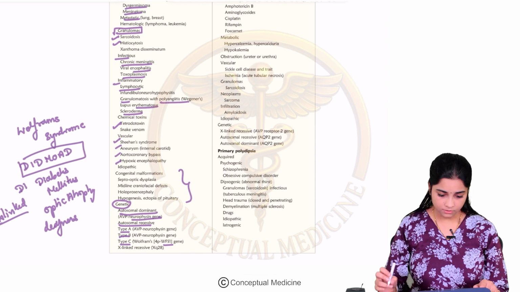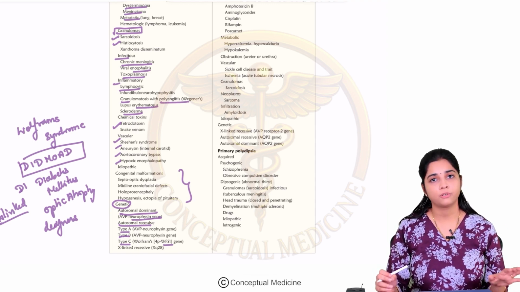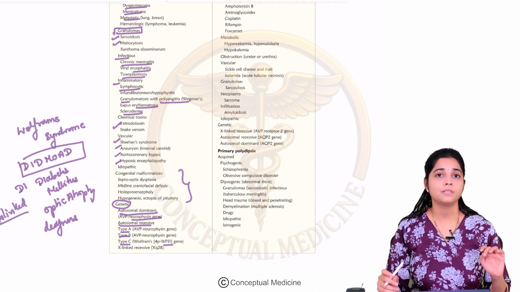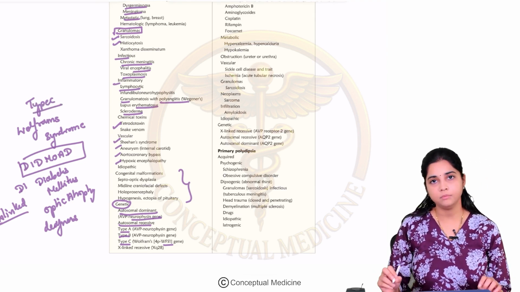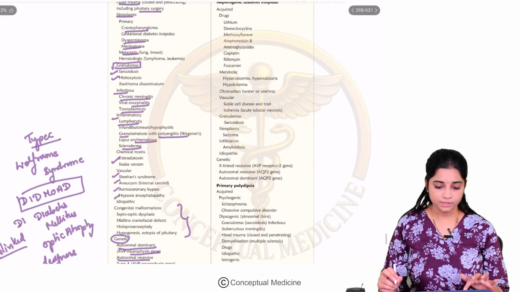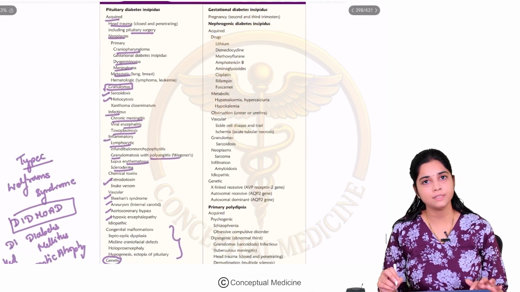Okay. So genetic causes, we have learned problems with your gene for neurophysin can be autosomal dominant or autosomal recessive. Autosomal recessive type C is called Wolfram's syndrome, which is DIDMOAD, having the symptoms of DIDMOAD. Okay. So this is about the various causes for your central or pituitary diabetes insipidus.